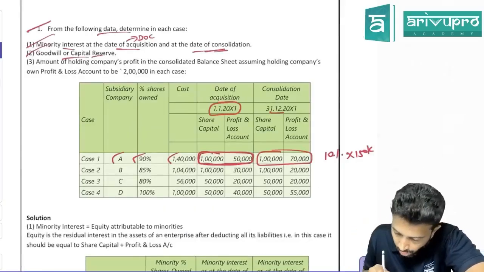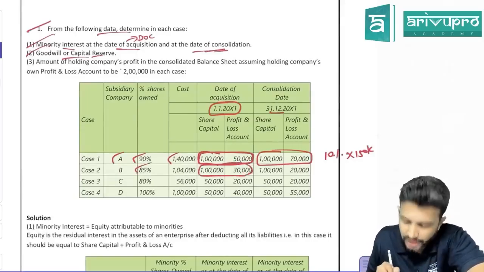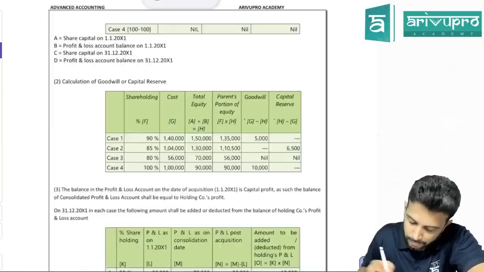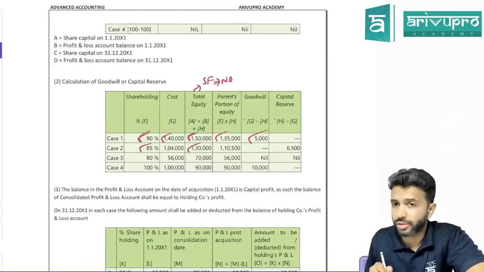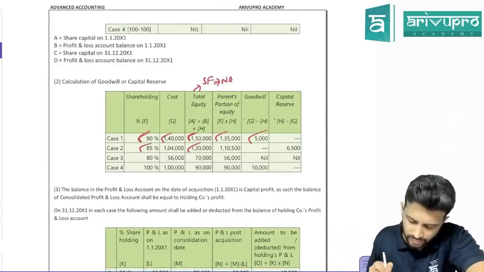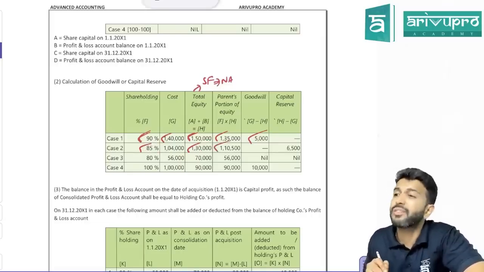Maybe one more case. Second case: on the date of control, net assets are 1,30,000. Each is an independent, separate case. The holding company owns 85%. 1,30,000 is for 100%, but the holding company owns only 85%. So 1,30,000 into 85% is 1,10,500.